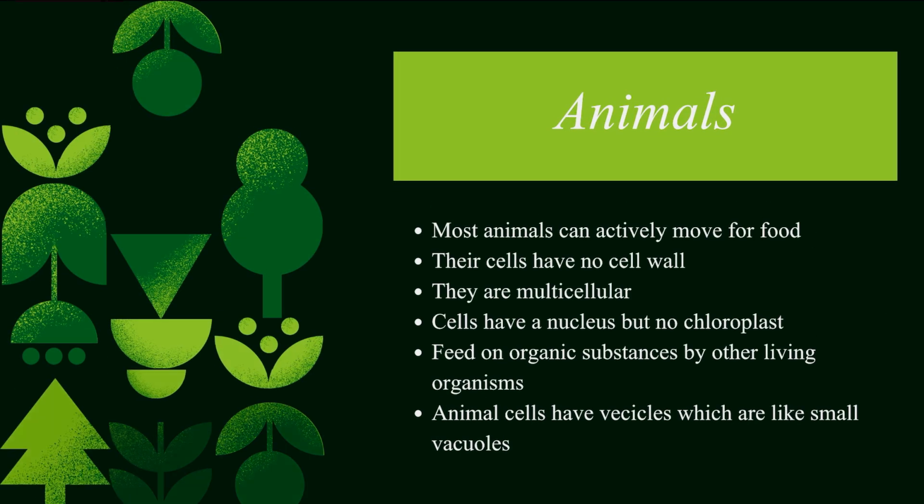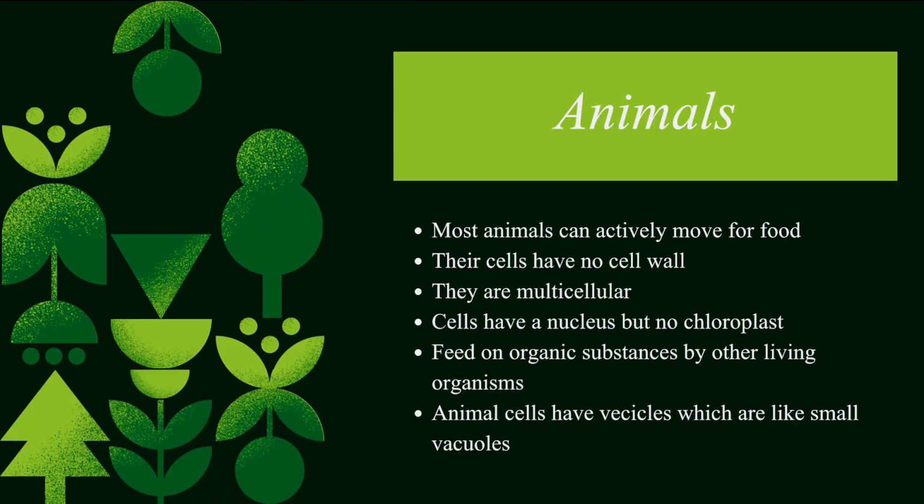Then there are animals. Most animals can actively move for food. Their cells have no cell wall, they are multicellular, and their cells have a nucleus but no chloroplast. Hence, since there is no chloroplast, they cannot photosynthesize, meaning they feed on organic substances from other living organisms. They have vesicles, which are like smaller vacuoles. Vacuoles are present in plants.